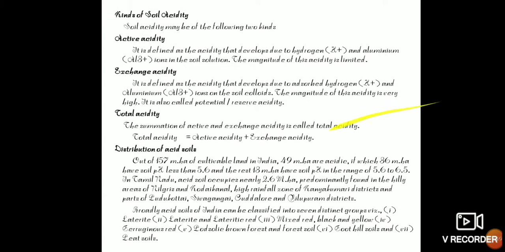And next we will see the problems or effects due to soil acidity. First one is acid toxicity, that will affect the acidic anions and also the hydrogen ions in the soil solution. And then its effects on soil nutrient elements, or toxicity of nutrient elements.